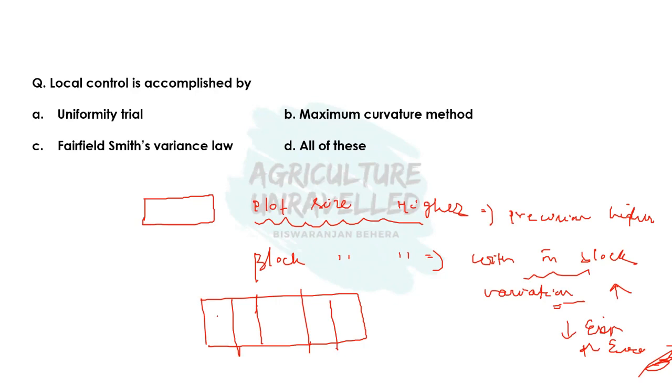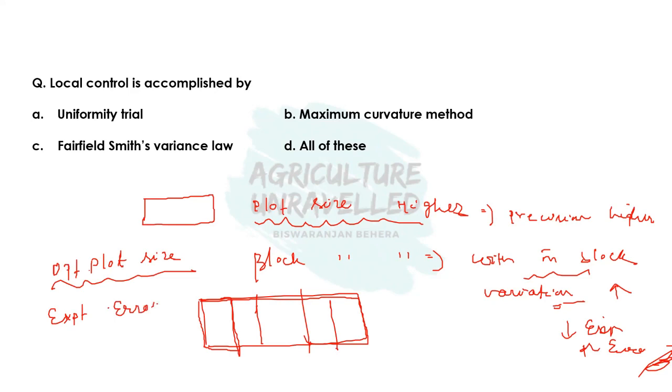Okay, so by increasing individual plot size we are increasing the precision, but when the block size is increasing then the precision is becoming lower. So these things are in opposite direction. So we have to identify the optimum plot size. Remember this thing, optimum plot size should be in such a way that the experimental error should be minimum. So the definition of optimum plot size is the plot size at which the experimental error is minimum.